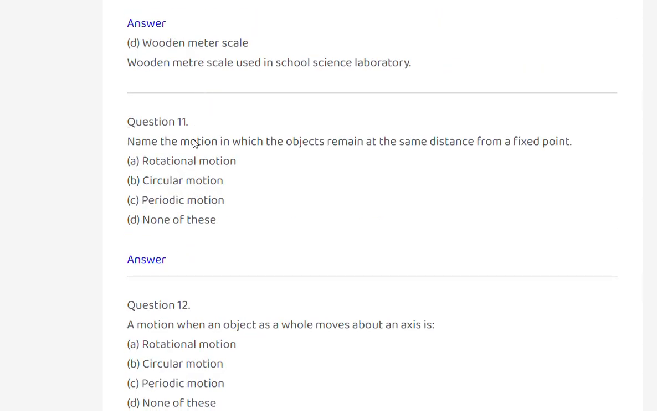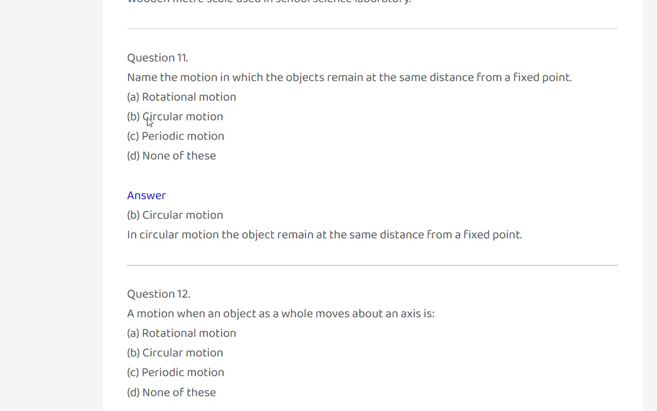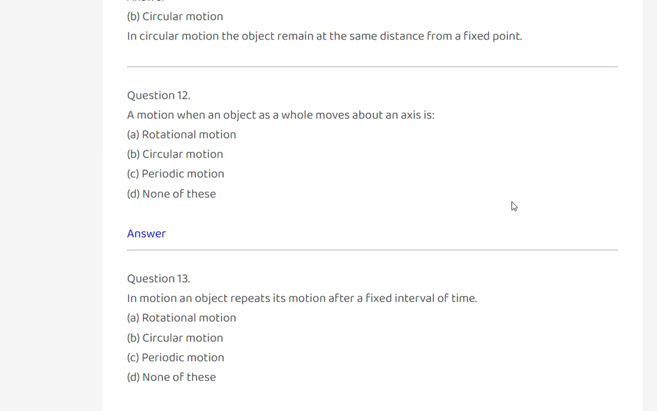Name the motion. 11th one. Name the motion in which the object remains at the same distance from a fixed point. Rotational motion, circular motion, periodic motion, none of these. Circular motion. In circular motion, the object remains at the same distance from a fixed point.